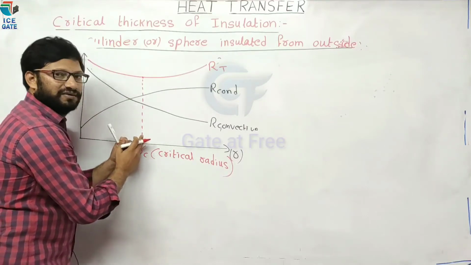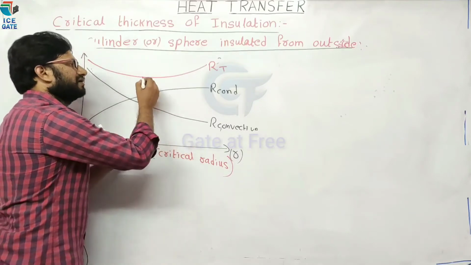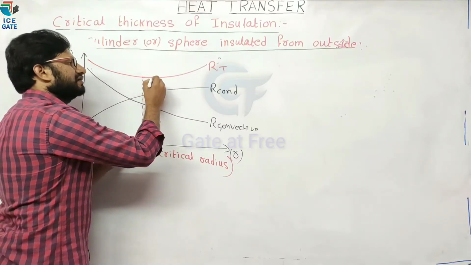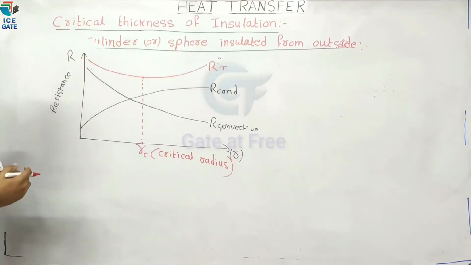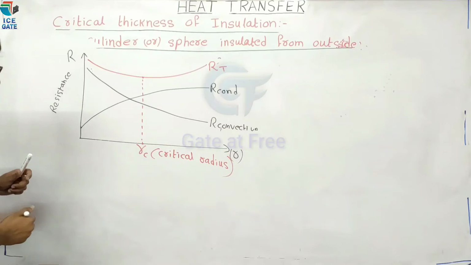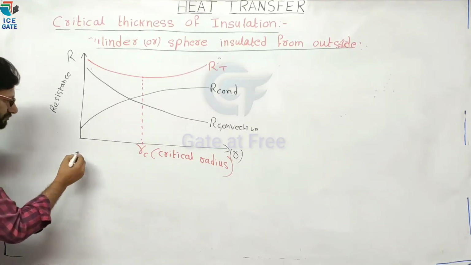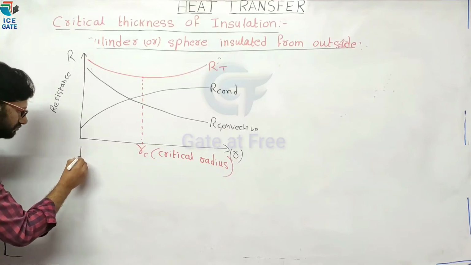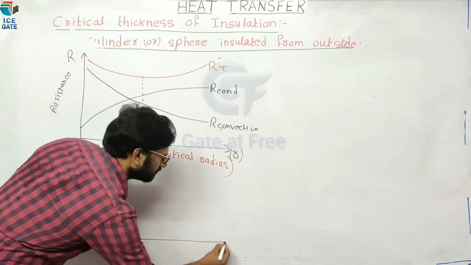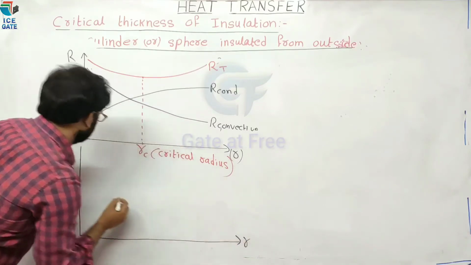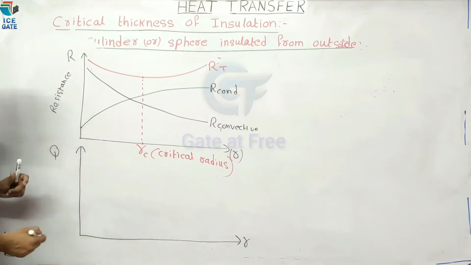After this point, if we increase the thickness of insulation, what happens? The total resistance again increases. Okay. Now, in the same way, draw the graph between heat transfer and the radius.